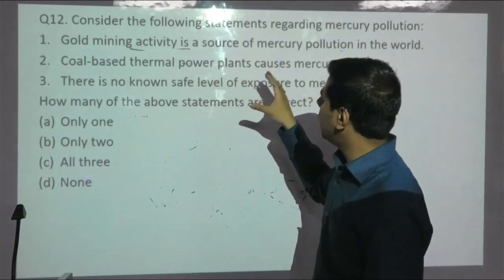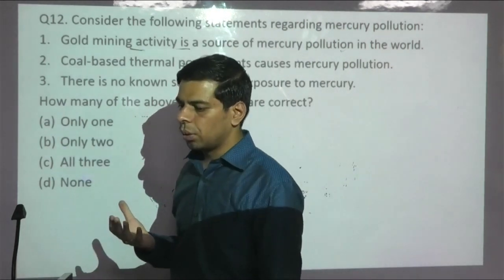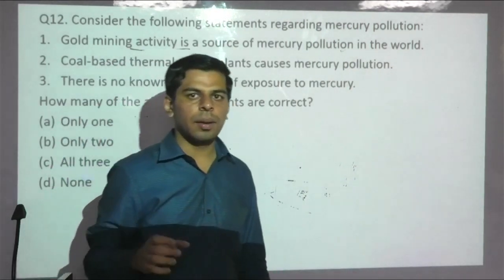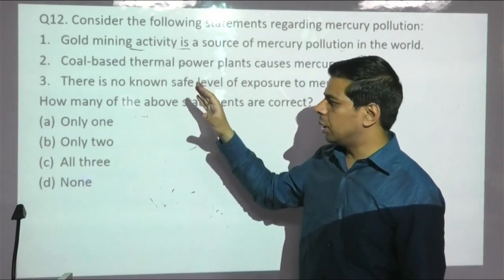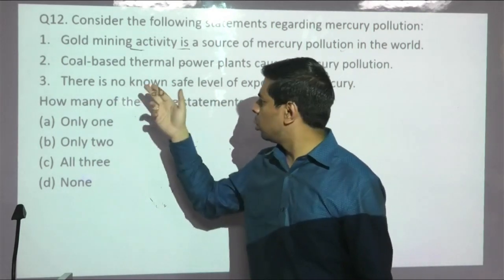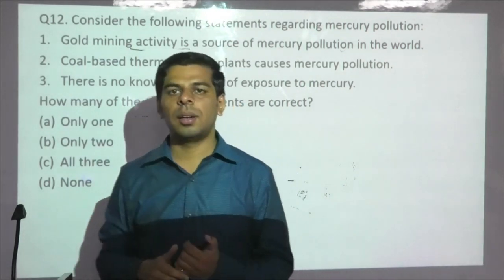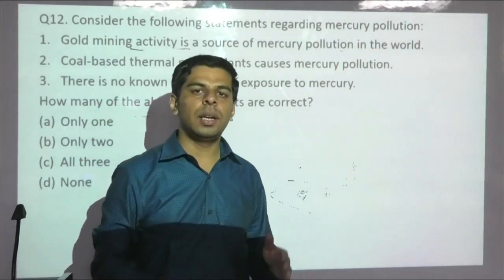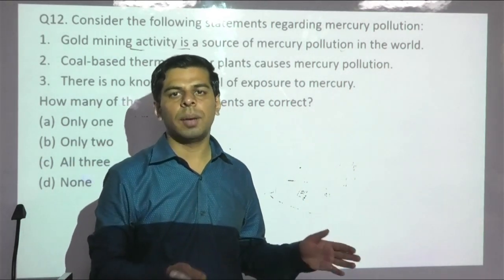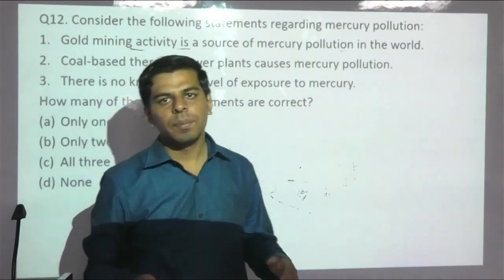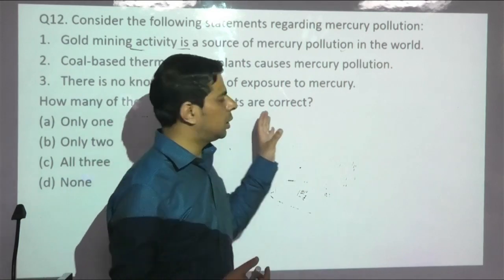So gold mining and coal-based thermal plants, these two are also associated with mercury pollution, apart from the obvious one, the amalgam, or the thermometer, which we cover in our class. And still, in spite of so much advancement in science, there is no known safe level of exposure to mercury. That's why the Minamata Convention emphasizes that we should sooner or later substitute the dependence on mercury, and we have seen in dentistry amalgam being replaced by composites, and thermal scanners substituting the conventional mercury thermometers. Still, there is a long way to go.